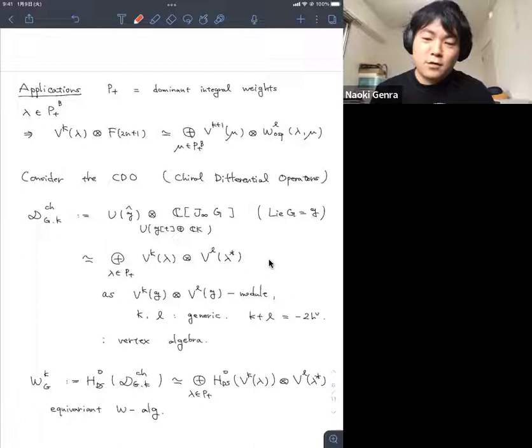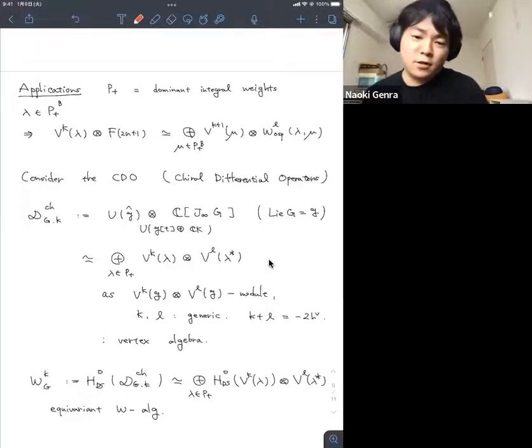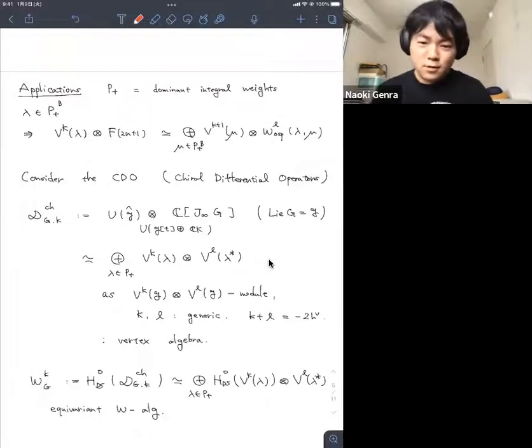Because if you consider the associated variety of this vertex algebra, it becomes the equivariant Slodowy slice. And if you consider the Zhu algebra of this equivariant W-algebra, it becomes the equivariant finite W-algebra. This is called the equivariant W-algebra. Anyway.